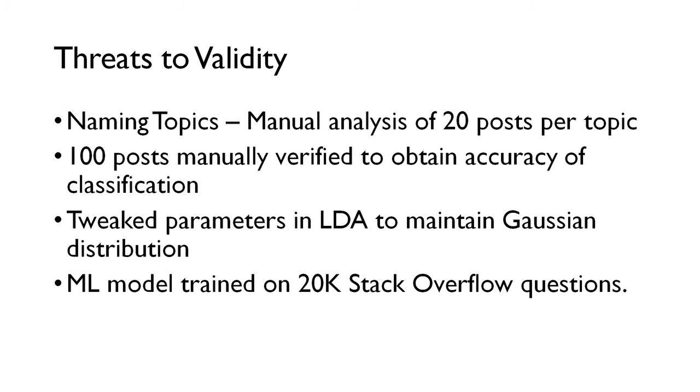Also, we tweaked a few parameters in LDA, such as chunk size and the number of passes, that resulted in different statistical distributions of topics. Some of these distributions were observed to be imbalanced and biased towards one particular topic. So we selected those parameters which resulted in a nearly Gaussian distribution. We assumed that an LDA model which classifies data in a Gaussian distribution performs better than other models. In line with our assumption, we got the accuracy of this trained LDA model to be about 70%, but there is still scope for experimenting with other distributions as well.